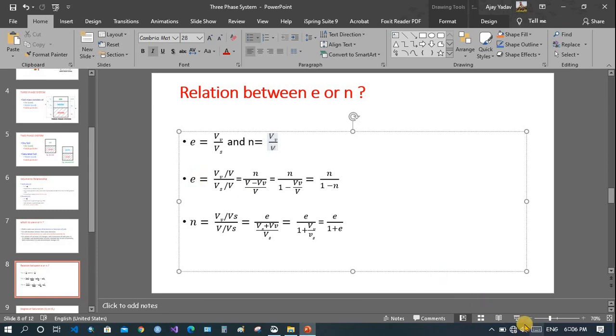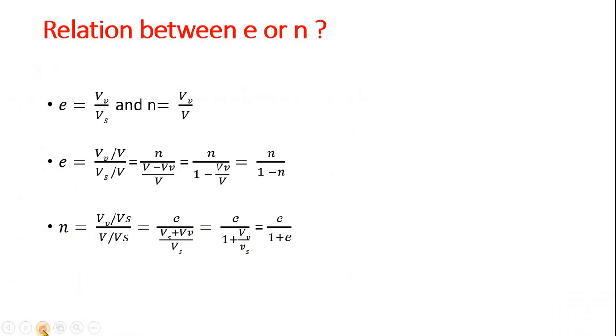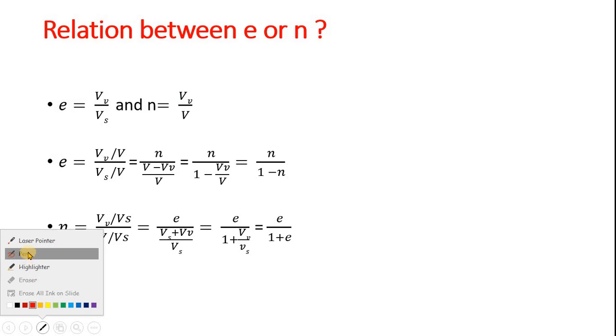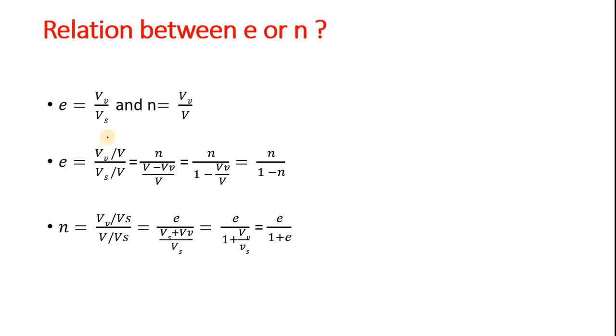Now we can see here e. e is equal to volume of void divided by volume of solid. Divide both by total volume. We will get this step.